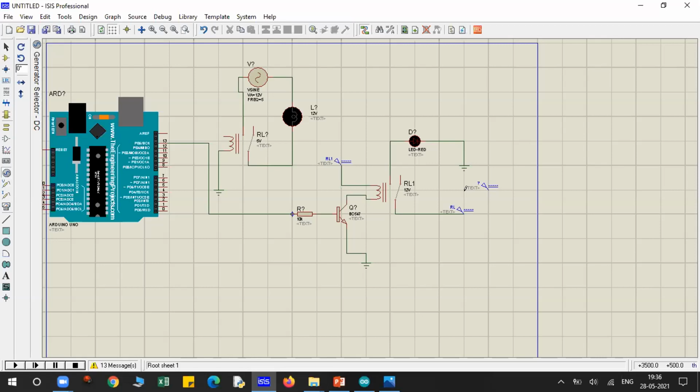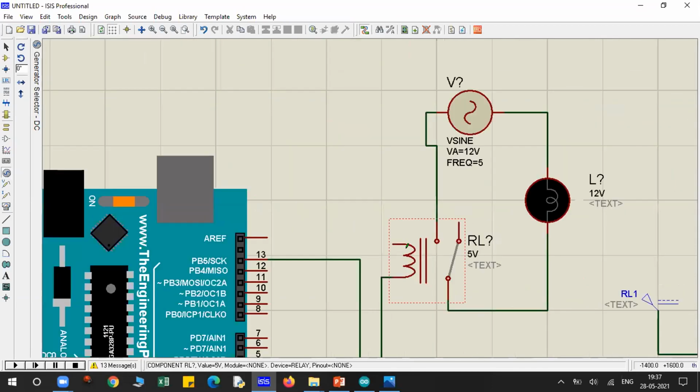So do we have to use this transistor connection? The previous one can also work, but in practical you cannot connect the coil directly with your Arduino. In the previous section, I directly connected the relay with pin number 13. In practical, you cannot do that.